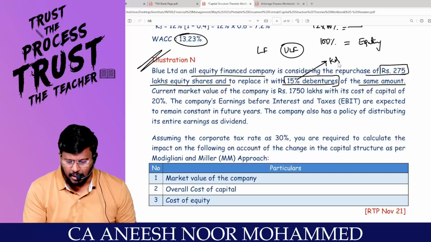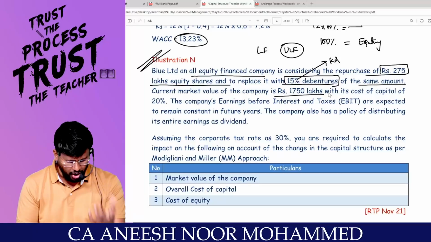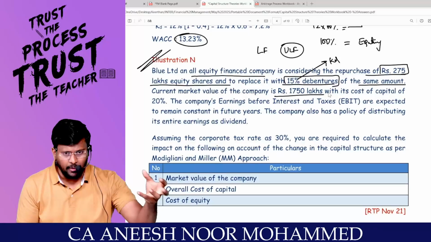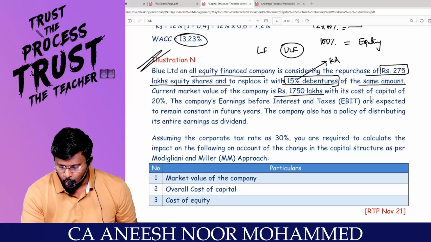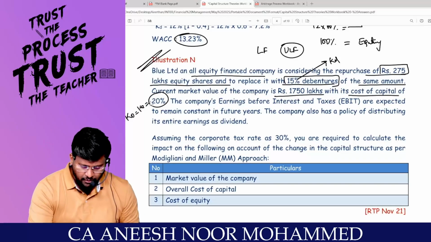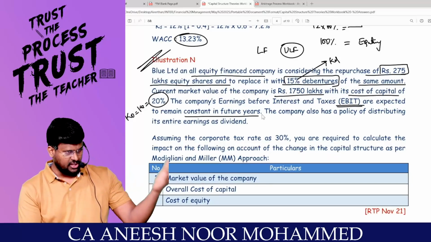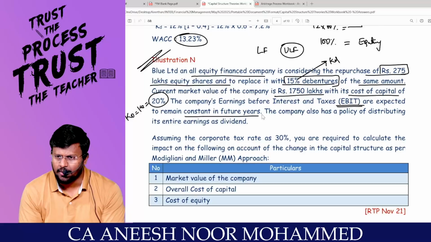Current market value of the company is 1750 lakh. That means current market value of the company means market value of the firm or market value of the equity, because the firm is an unlevered firm. Since the firm is an unlevered firm, current market value of the equity, with its cost of capital, is how much percent? That means KO is equal to KE is equal to 20%. My dear lovable students, the company's earnings before interest and tax, EBIT, are expected to remain constant in future years. That means whether I inject debt or not into my capital structure, will the EBIT change?